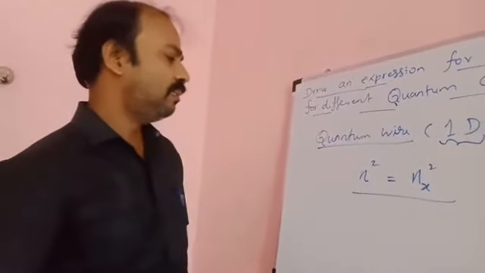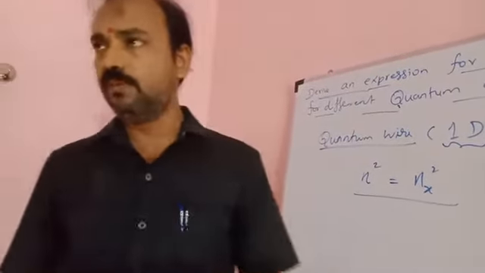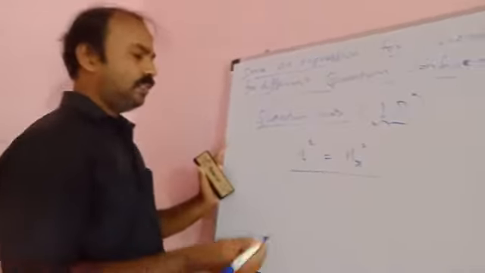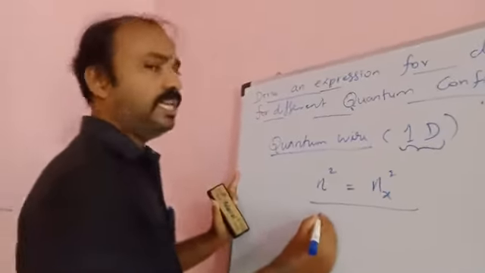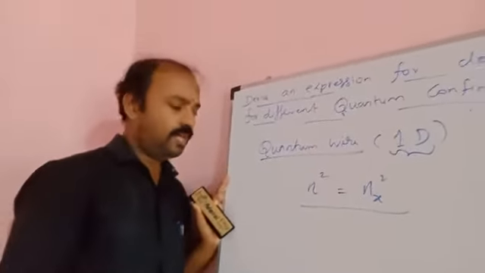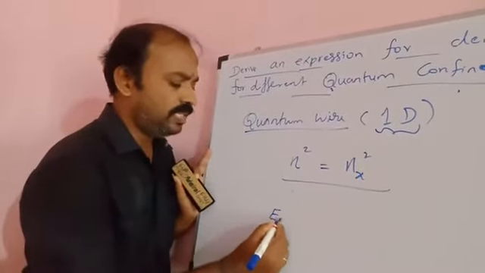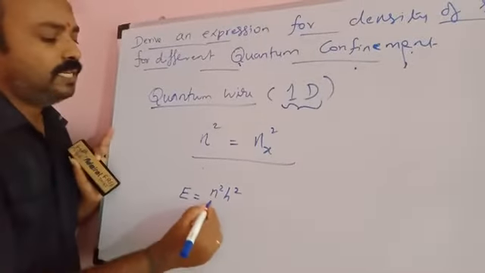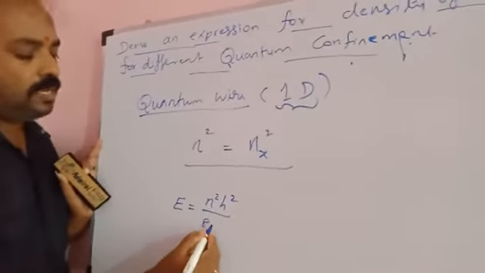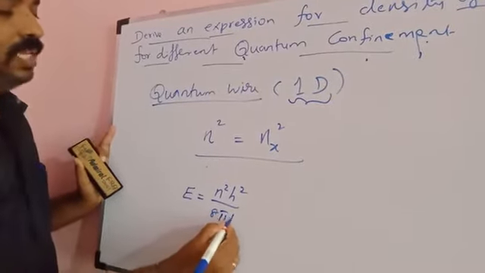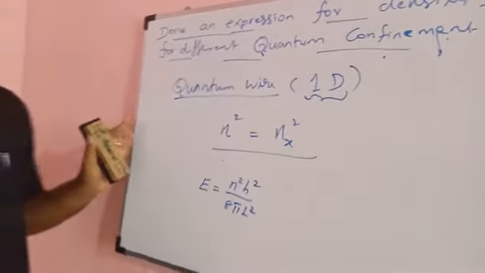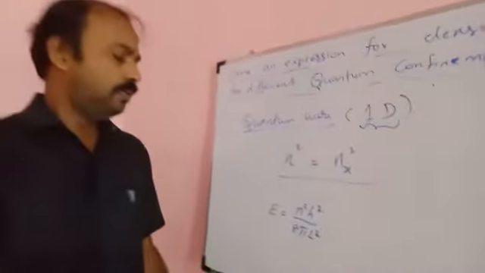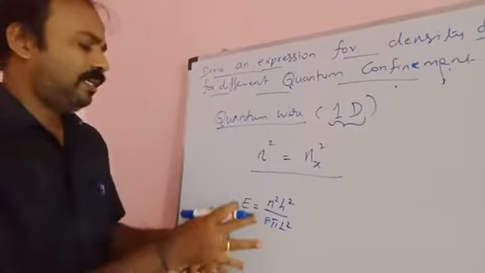Next we move to the energy. Here also the energy is going to be found. We already know the formula for finding the energy: E is equal to n squared h squared divided by 8 m star L squared. This is the energy formula, which I already derived.